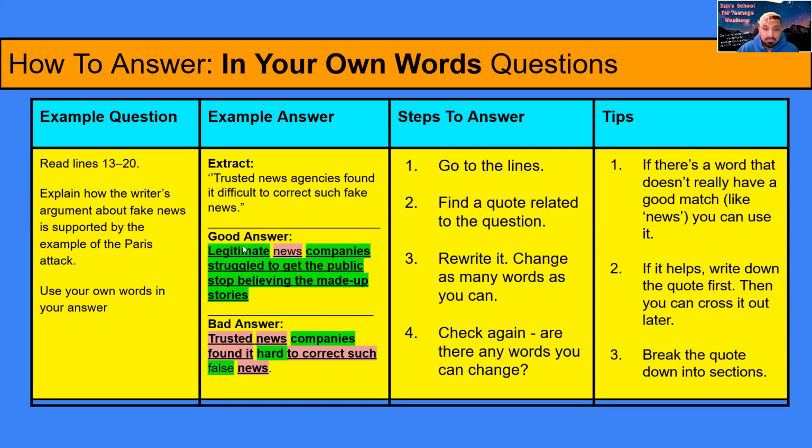You see all the green. So everything that's highlighted in green has been changed, and the red/pink is what was the same. It's basically quoted straight from the passage. It's not been changed. Cool.